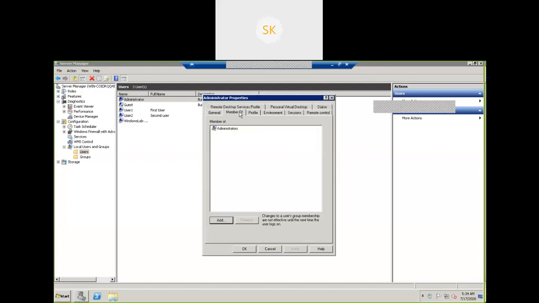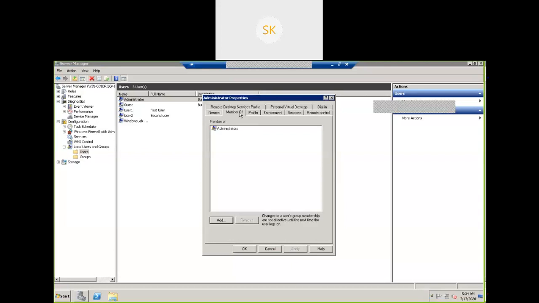This particular user is a member of one group, the administrator group. The administrator group has supreme privileges to control this server, to configure this server, or to access this server. Now we understood that administrator has the privileges of the administrator group.